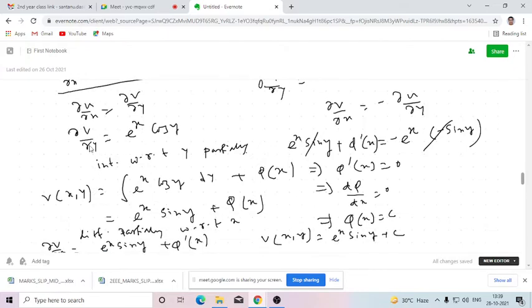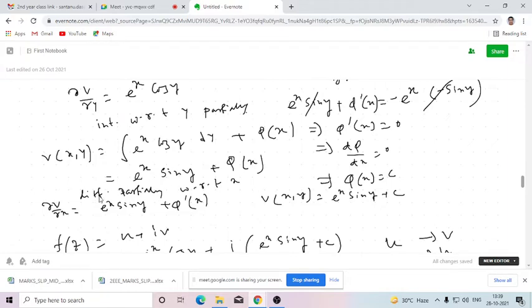this one. So first we'll be integrating partially with respect to y. So then v(x,y) is the integration of this partially with respect to y, and the integrating constant will be phi(x). If we want to integrate this partially with respect to y, the term which is in x will be constant, and the integration of this with respect to y will be sin y plus phi(x). Now to get the value of del v del x, we need to differentiate this again with respect to x. So that will be del v del x, which will be e to the power x sin y plus phi dash x.